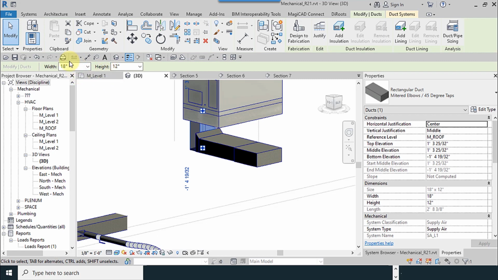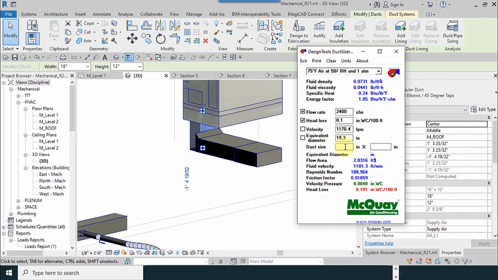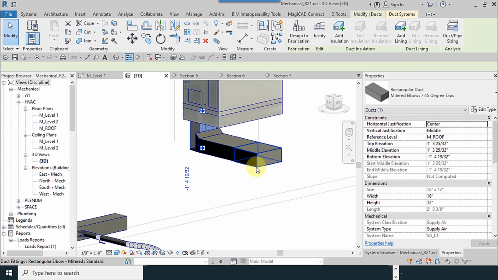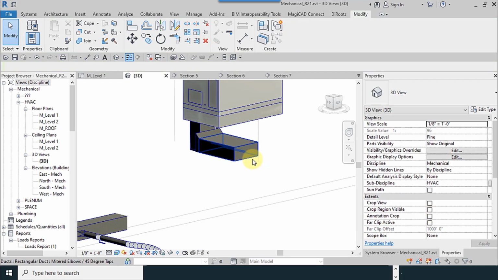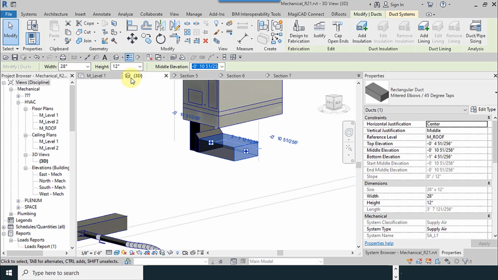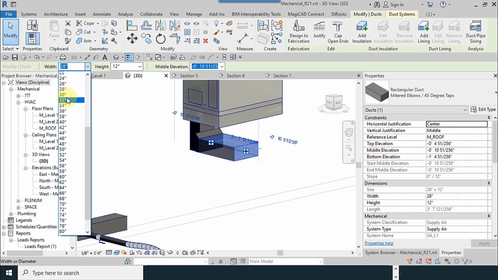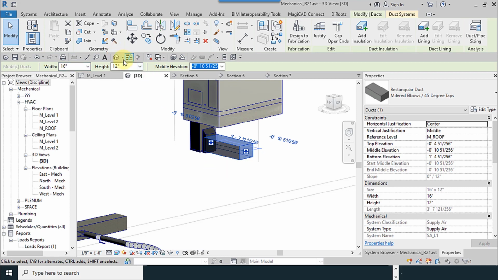Let me see how much is its size. Minimum it must be 16 inches, and I want to see which size we have. We have 16 by 20. So I remove this and change the dimension to 16 by 20.